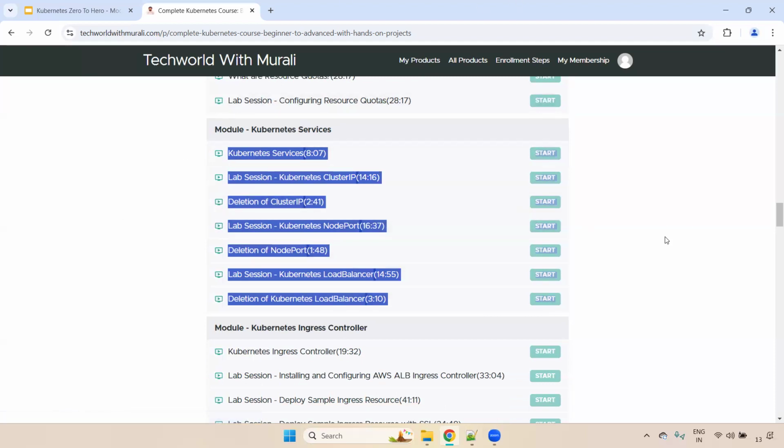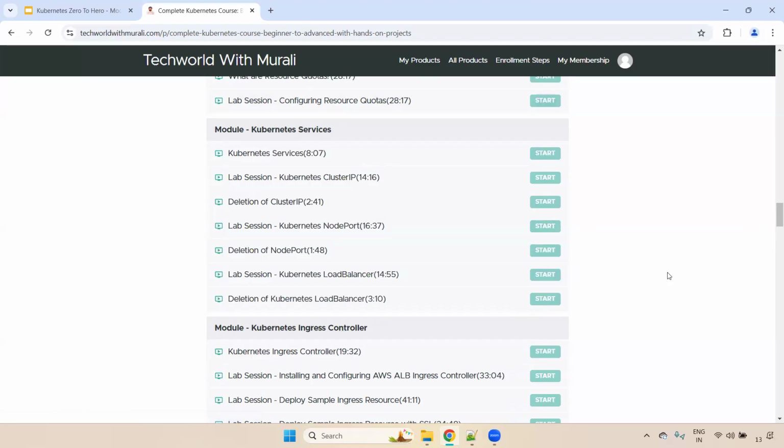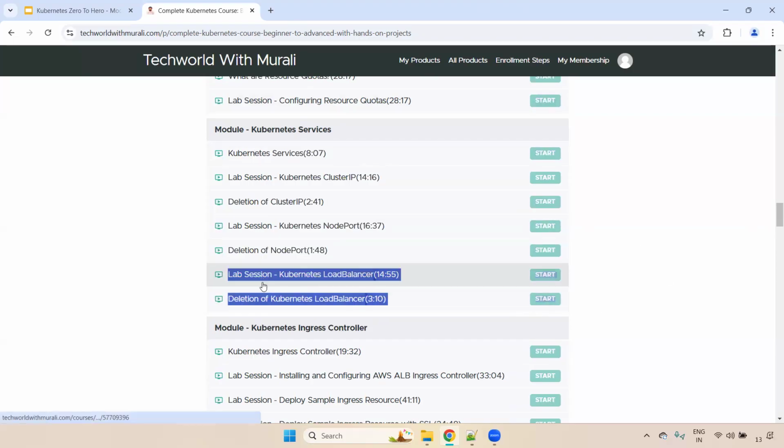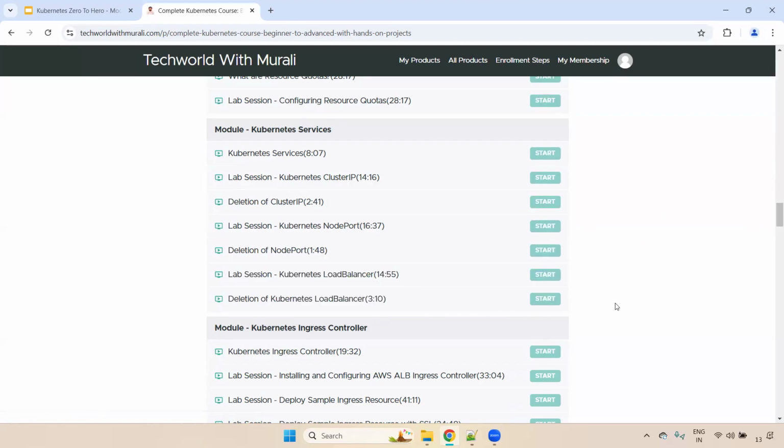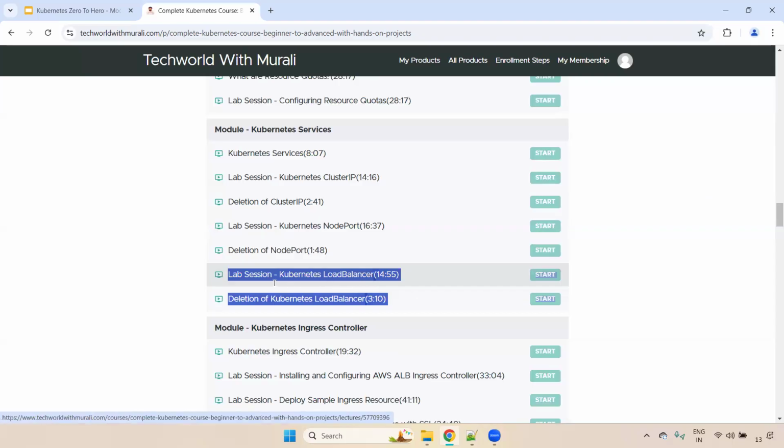Okay, clear. And then here, one of the major problems when you go with the load balancer is, let's take an example, you have 200 to 300 microservices available. If the service type you mention is load balancer, it means for 300 services, you have to create 300 load balancers. If you create 300 load balancers, it will be more expensive. That's why usually we won't use the service type load balancer.